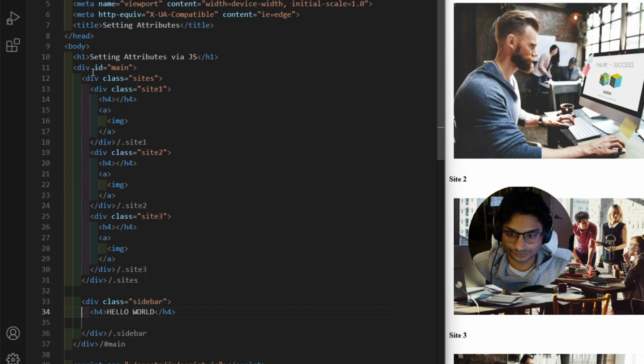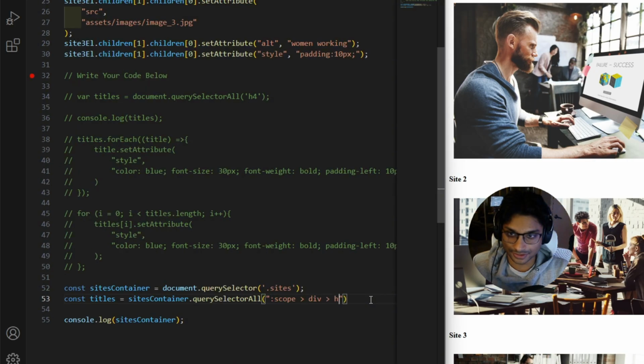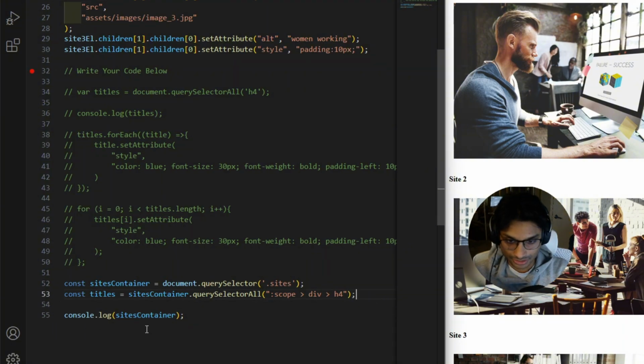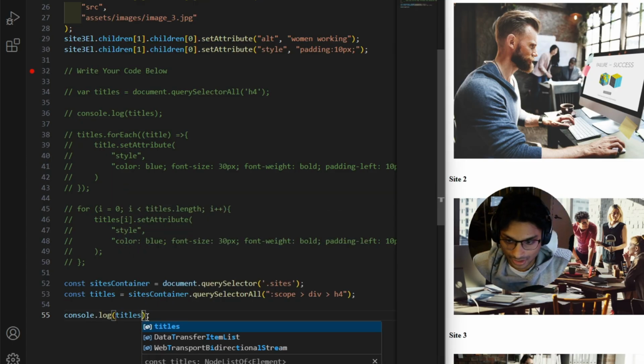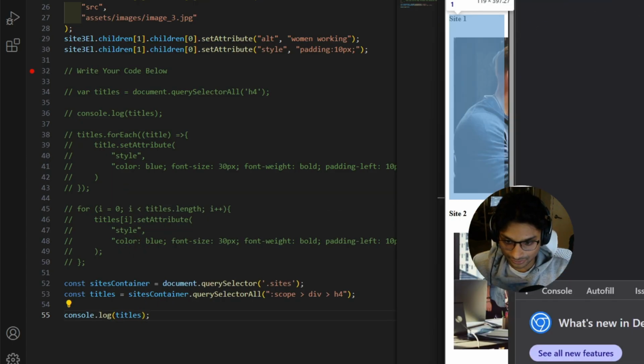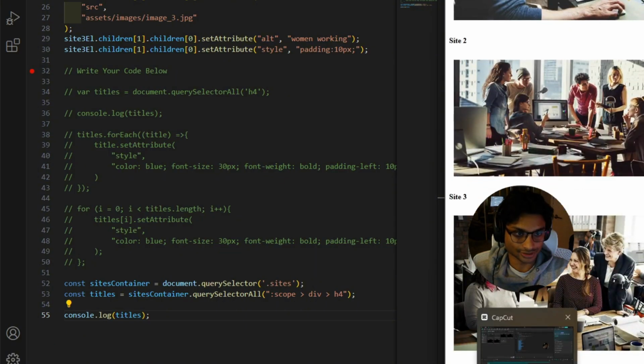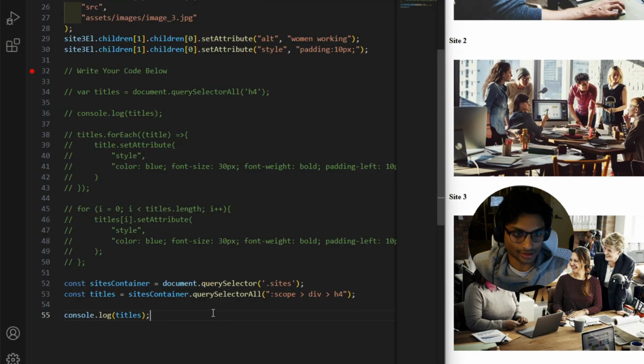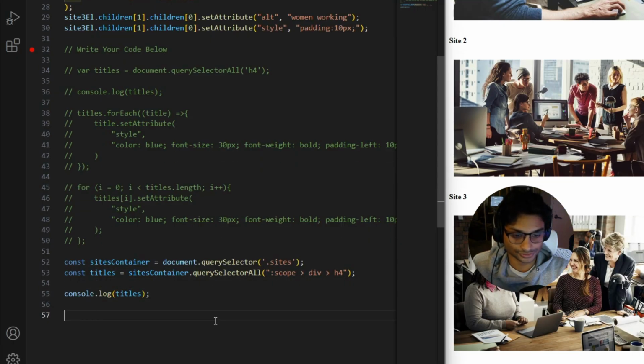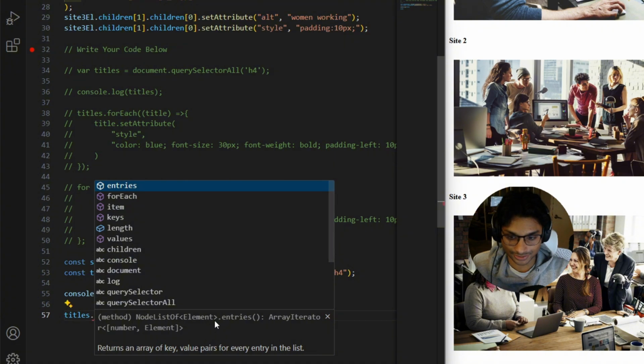So here we have the main sites. We're going to go into the first div because each of these sites has a div, and then we're going to go into the H4. And if we now log the titles variable, it should contain all the H4s, 3 H4s, excluding the fourth one, which we know is outside of this sites container.